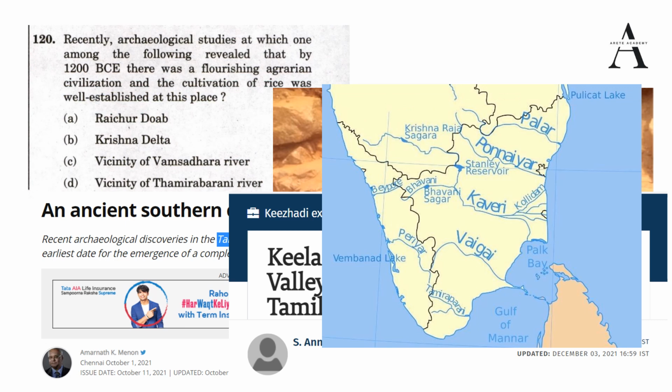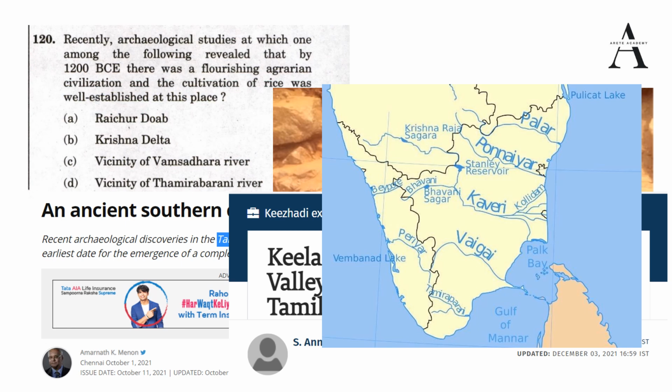Now let's have a look at the map. So here we have the map of Tamil Nadu. You can see in Tamil Nadu, Vagai River is originating from the southern hills and it is draining into Palk Bay. And then we have Thamirabarani River, and it is draining into Gulf of Mannar. So you can have a look at these two rivers. They are not tributaries, they are originating from some hill.